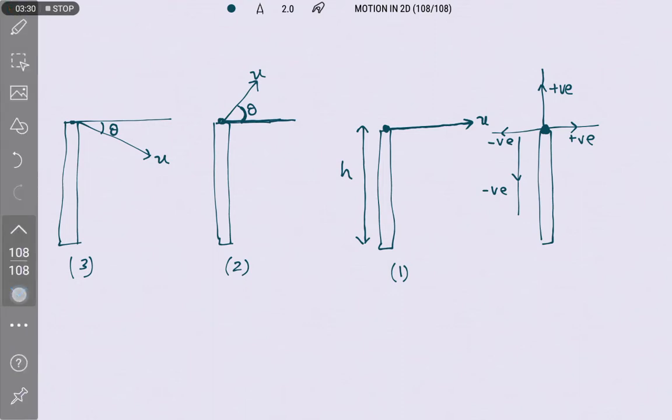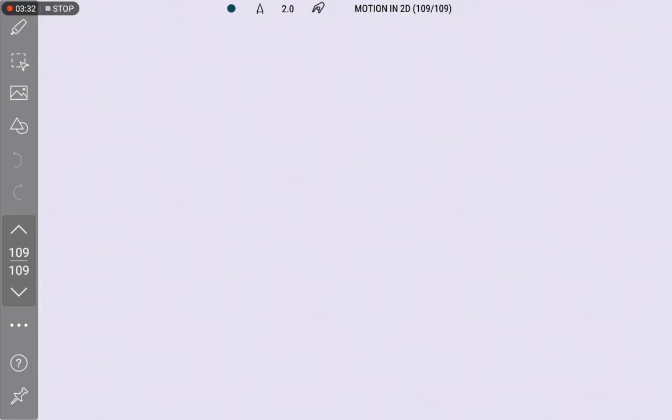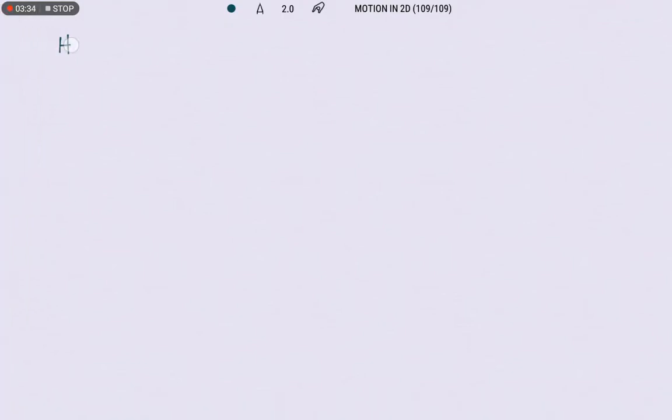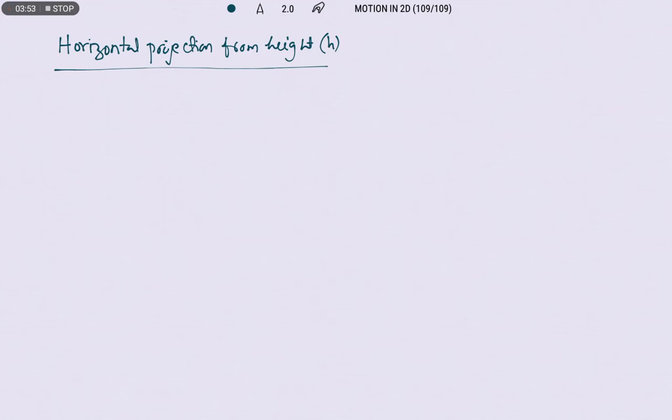Now I am going to discuss horizontal projection from height. So the height I am taking as h. h is the height of the point from where the projectile is projected.